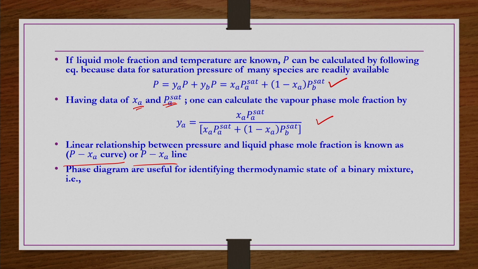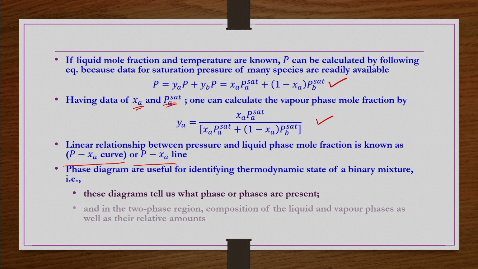Okay. A phase diagram is useful for identifying the thermodynamic state of a binary mixture. These diagrams tell us what phase or phases are present, and in the two-phase region the composition of the liquid and vapor phases, as well as their relative amounts. That is, not only Xi and Yi, we also get the V by L information, how much vapor is present relative to the liquid.